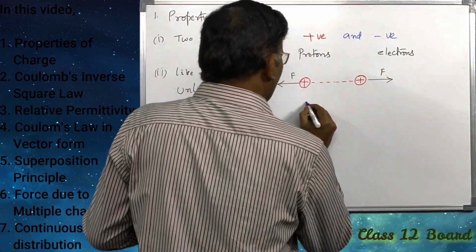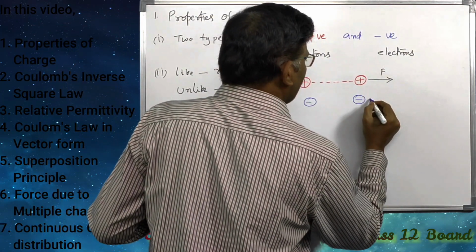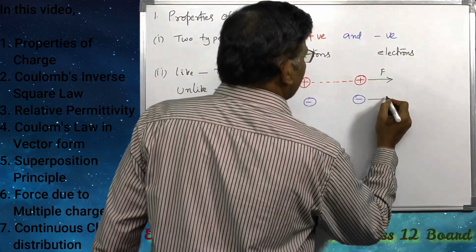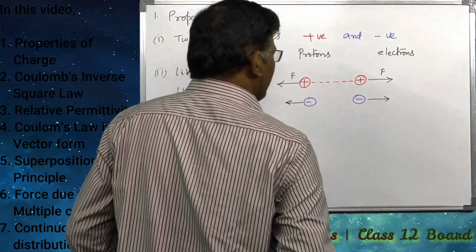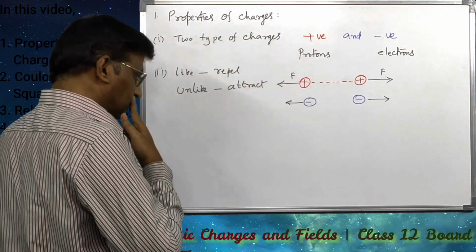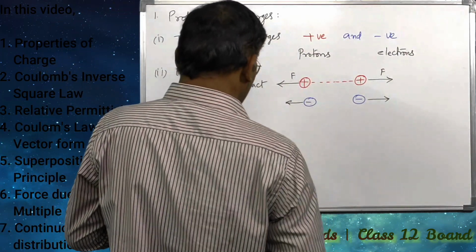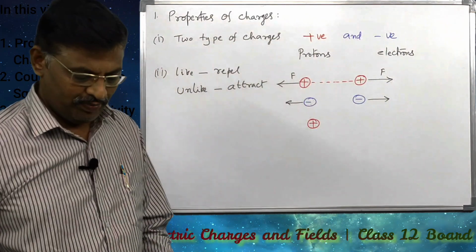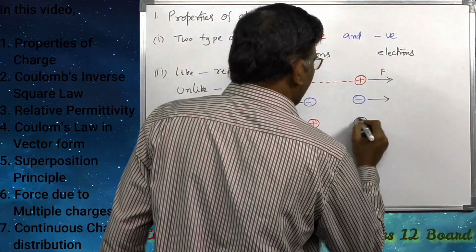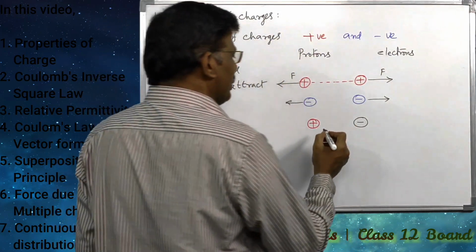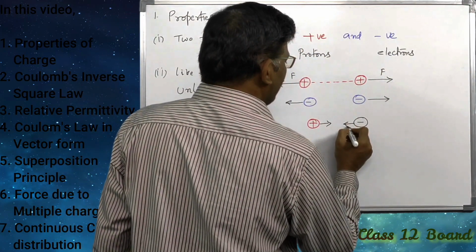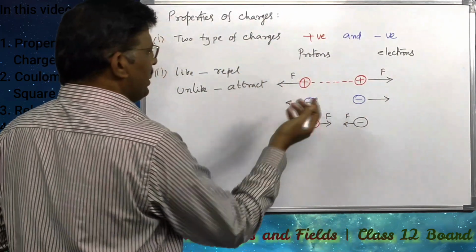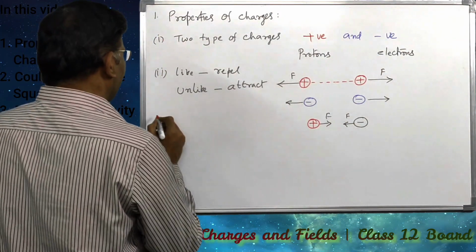And two negative charges are also like charges. So these like charges repel each other. Whereas unlike charges, that is one positive charge and one negative charge, are called unlike charges. These unlike charges attract each other. So like charges repel and unlike charges attract each other.